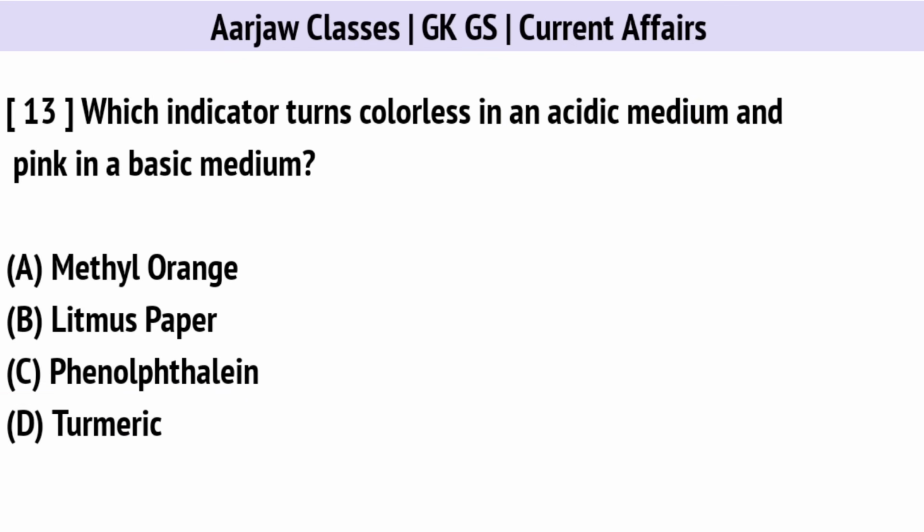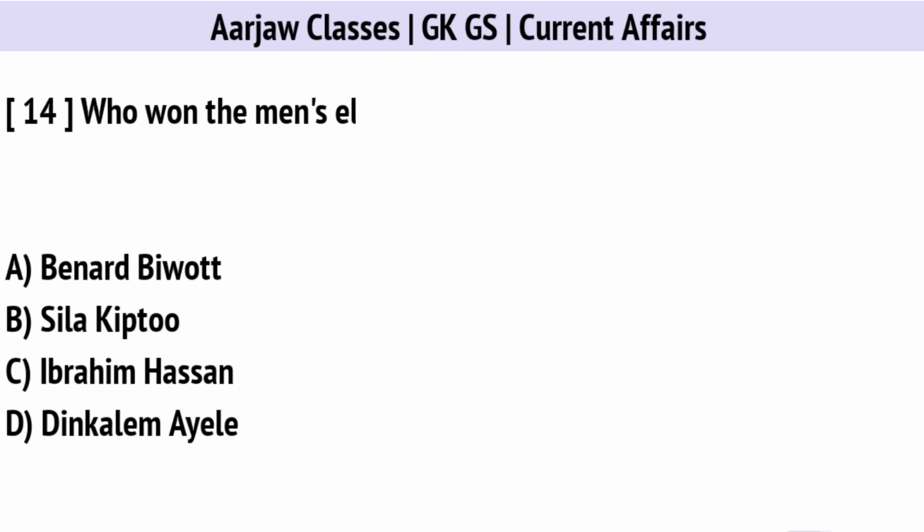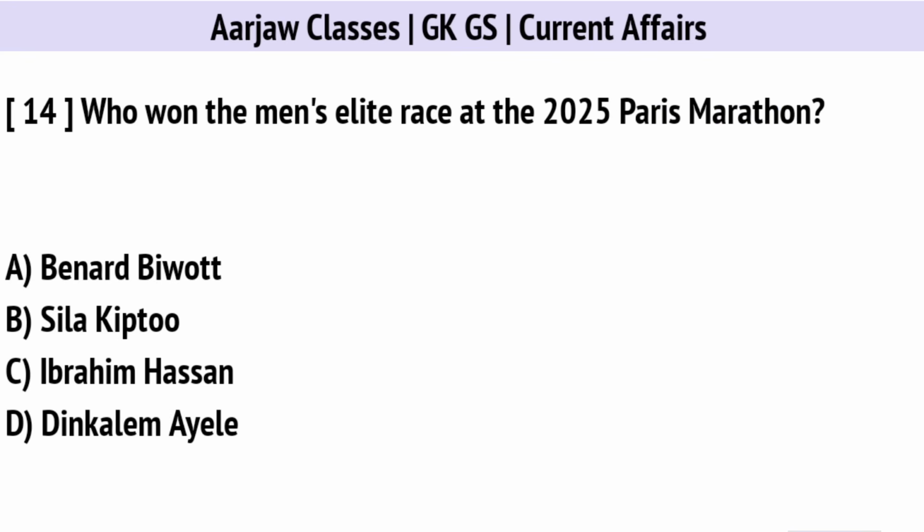Which indicator turns colorless in an acidic medium and pink in a basic medium? Correct option is C. Phenolphthalein. Who won the men's elite race at the 2025 Paris Marathon? Correct option is A. Bernard Bivot.